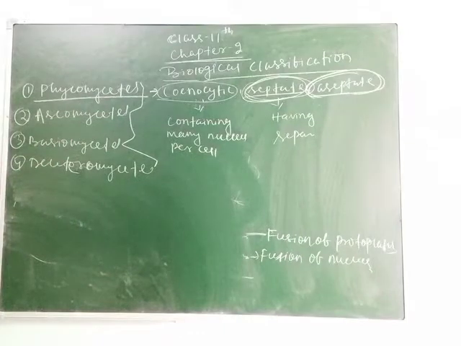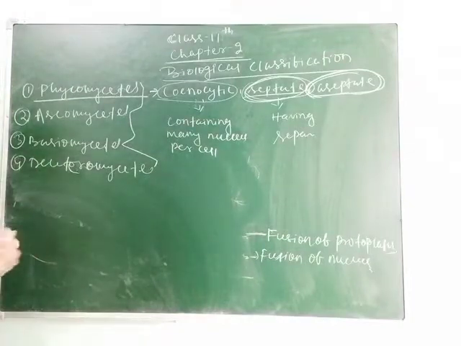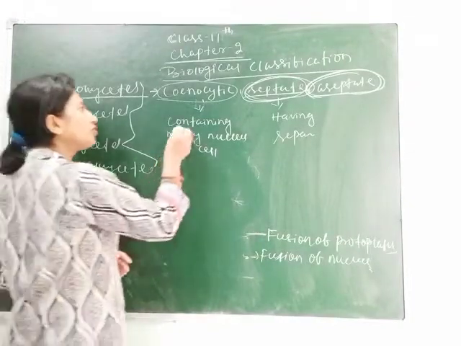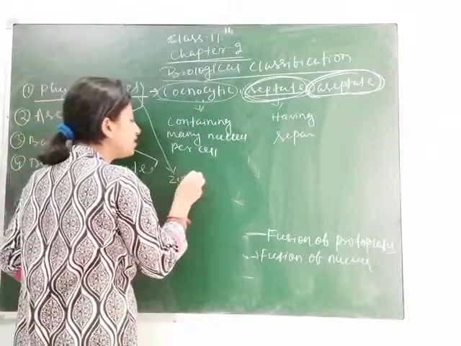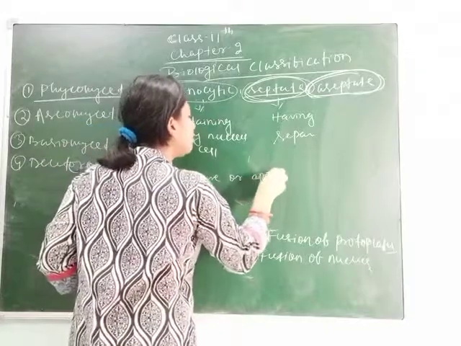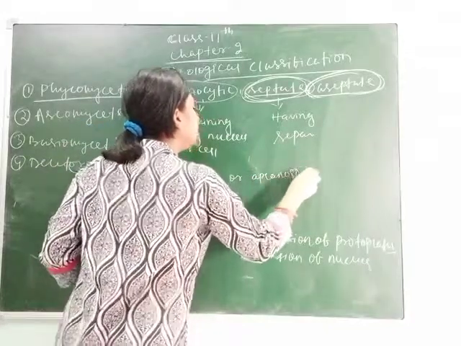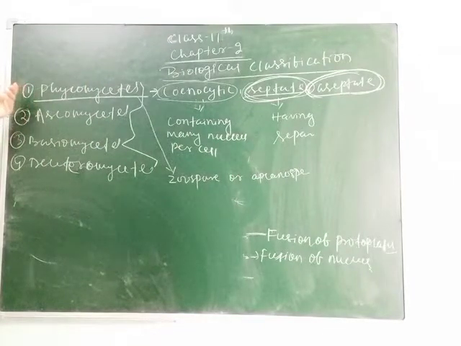Clear students? Asexual reproduction takes place by aplanospore or zoospore. So for Phycomycetes we can write that the asexual spore is zoospore or aplanospore. This is the second character of Phycomycetes.